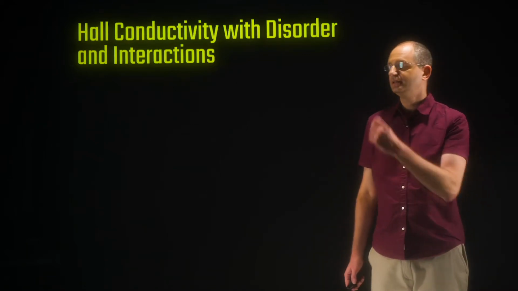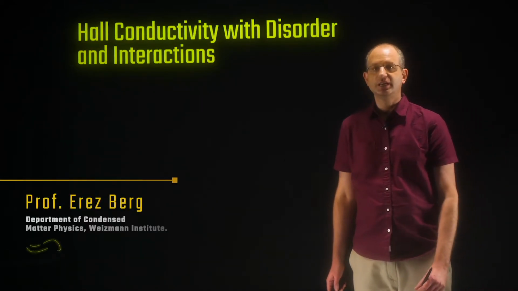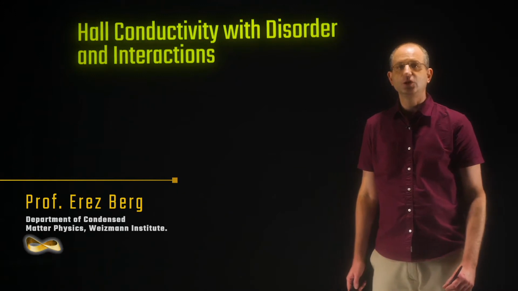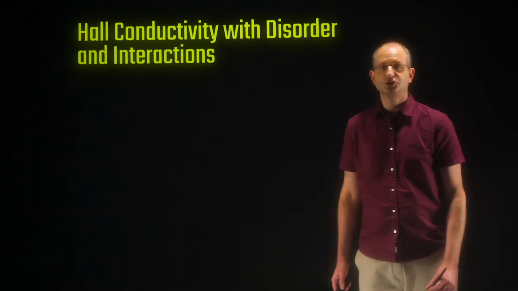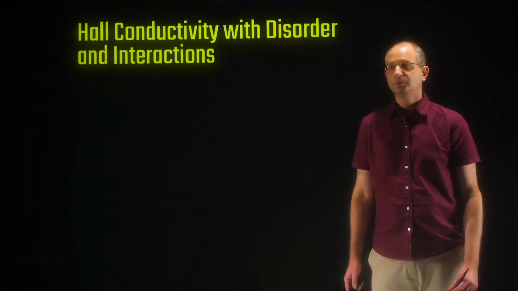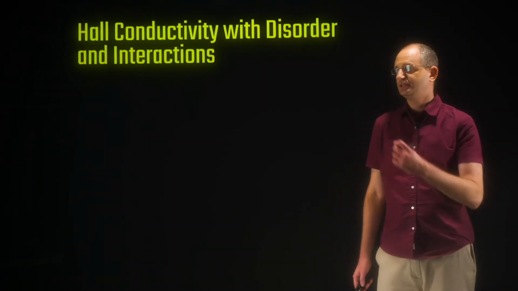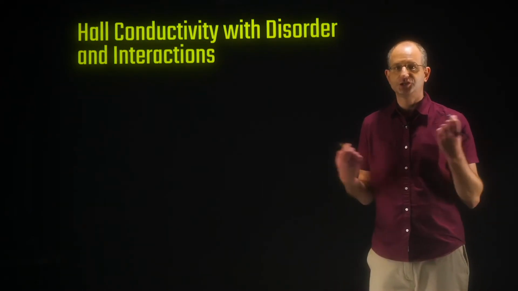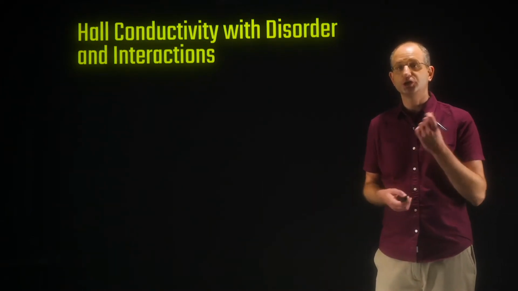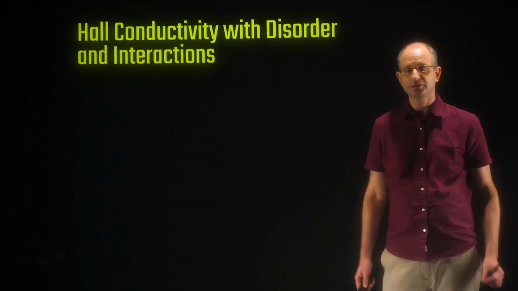Okay, so in the last lecture we derived the TKNN formula, which relates the Hall conductivity of a band insulator to a topological quantum number, which is the Chern number of all the filled bands. But that was rather specific, so we discussed only a band insulator where we assumed that there's no interactions between electrons. We assumed that the motion of every electron is independent of all the other electrons.